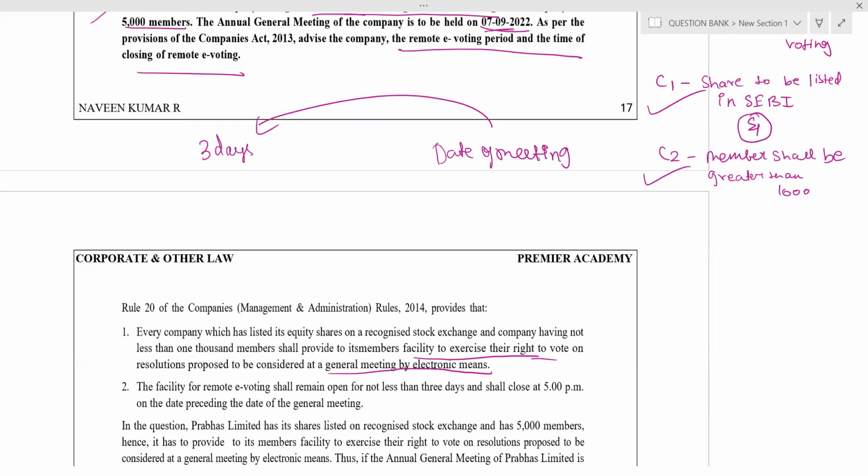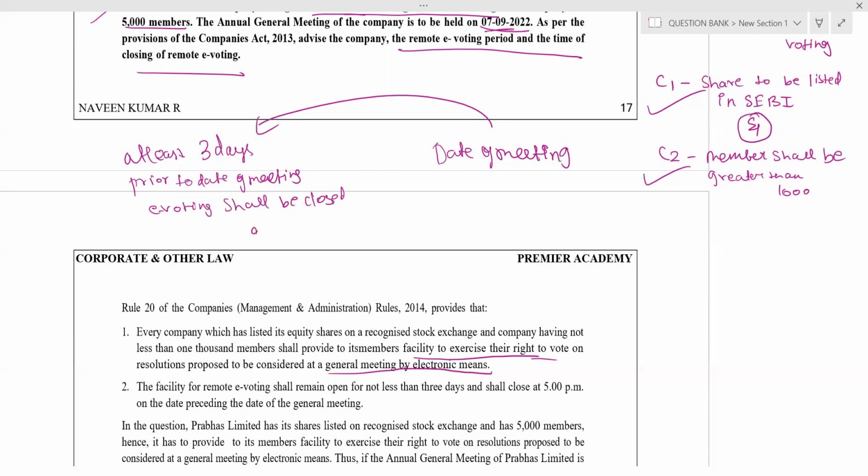At least 3 days prior to the date of meeting, e-voting shall be closed.